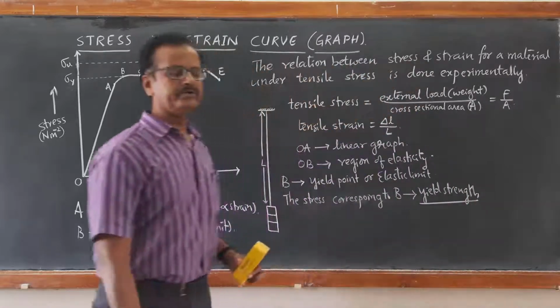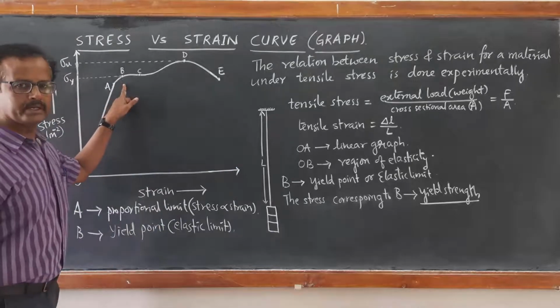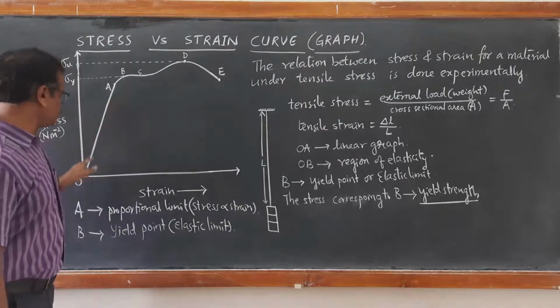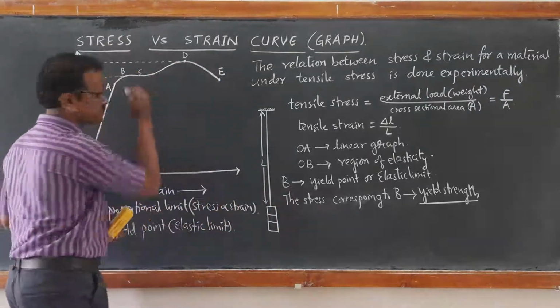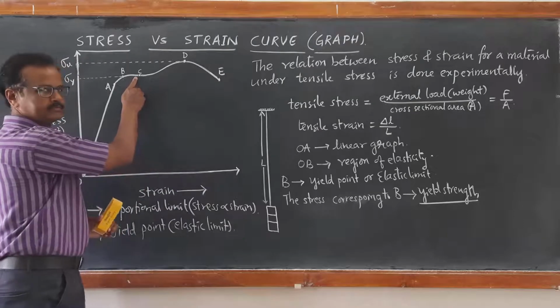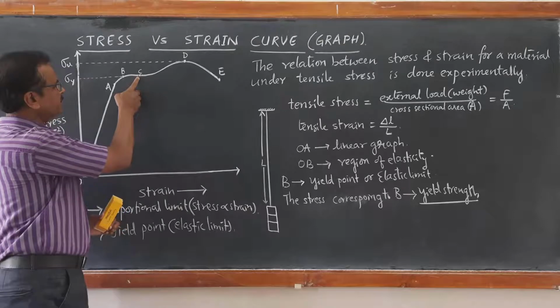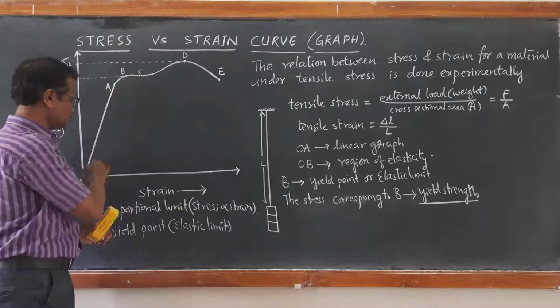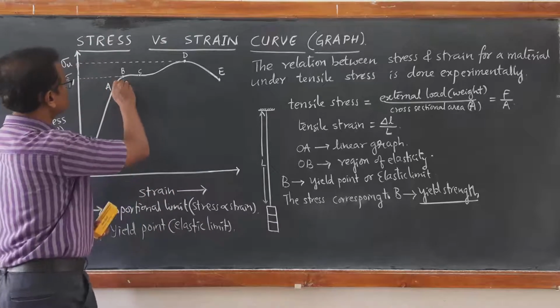Yield strength. How do you define yield strength? Yield strength is that external load per unit area below which the body is perfectly elastic, above which there is going to be permanent elongation. But the graph doesn't get retraced above this yield strength.